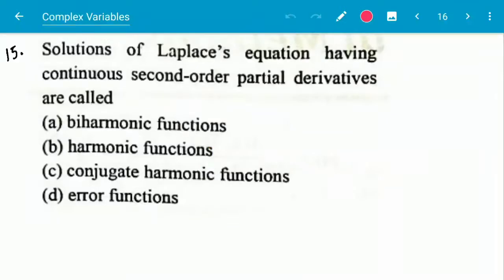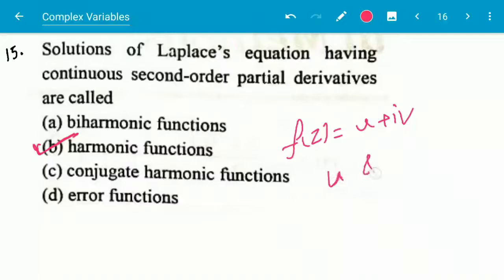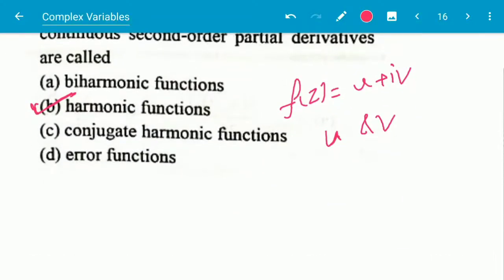Next question, question number 15. Solutions of the Laplace equation having continuous second order partial derivatives are called harmonic functions. That means if we represent a function f(z) equal to u plus iv, both u and v are harmonic functions only when f(z) is an analytic function. So why is this called a harmonic function? Because both u and v obey the Laplace equation.